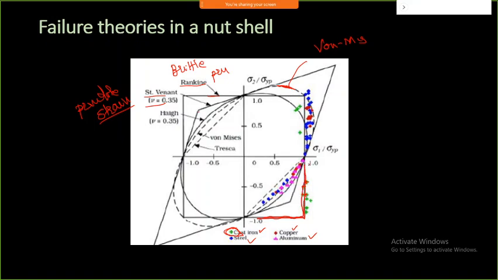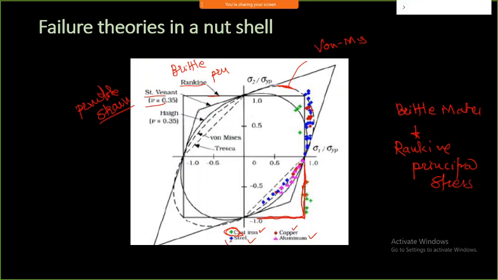And that's the reason whenever you are going to analyze a brittle material, we need to use Rankine's theory. That is what is called the principal stress theory, because brittle material follows behavior like this. The people have done that analysis.